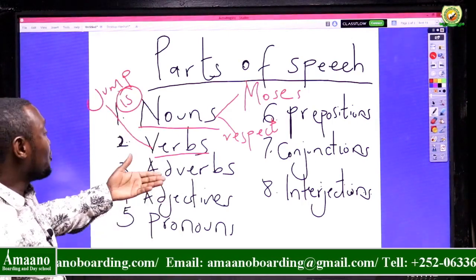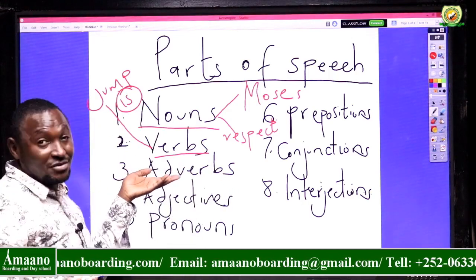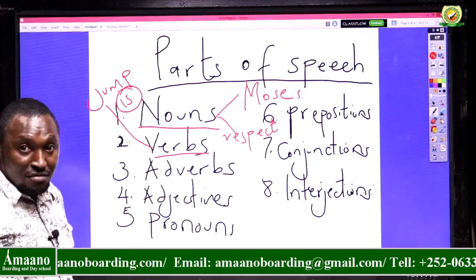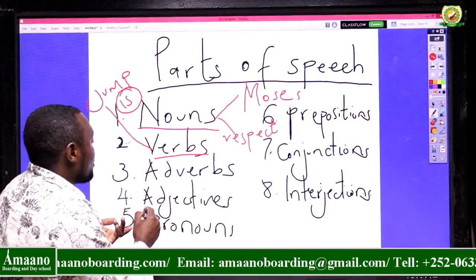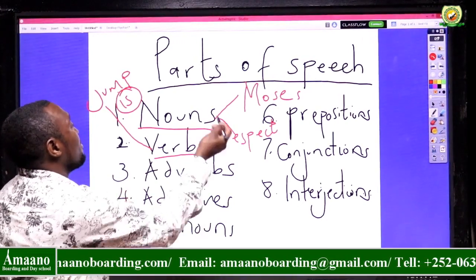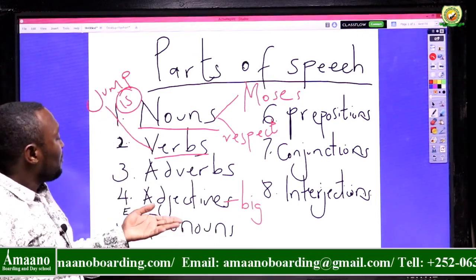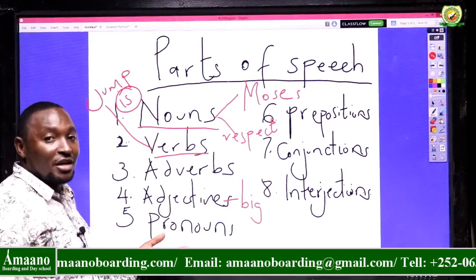Adverbs are words that are used to describe verbs. They tell us how actions took place, and we have different types of adverbs. We have already done that: adverbs of time, adverbs of manner, and adverbs of place. Adjectives are words that are used to describe nouns. For example, big. Okay. Pronouns are words that are used to replace nouns. They are used in the place of nouns.